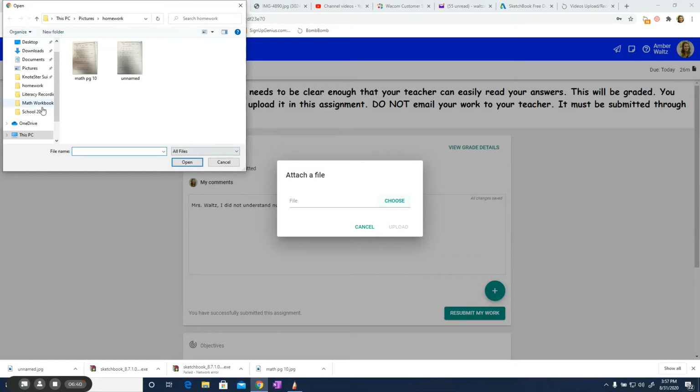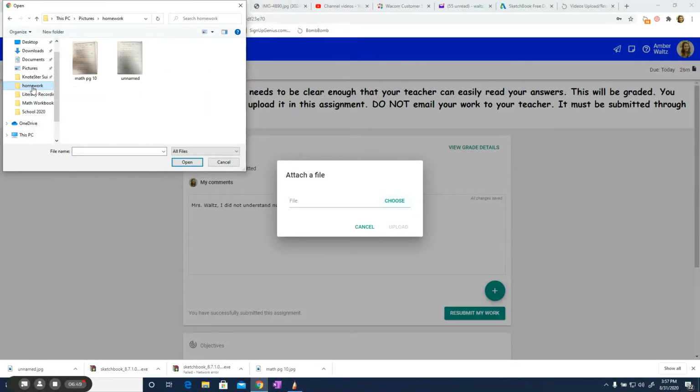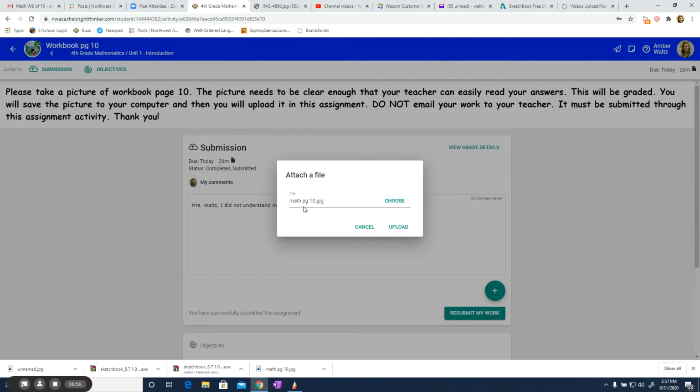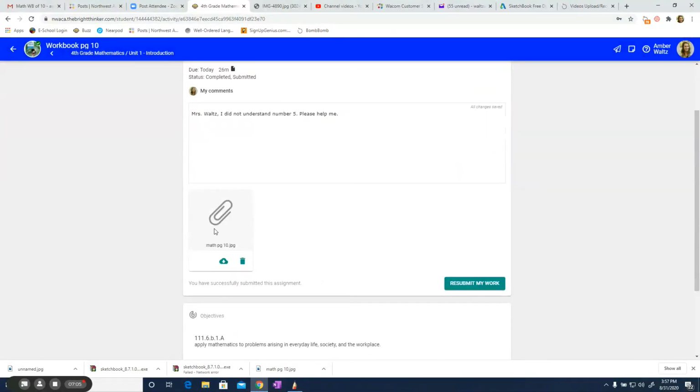Here's why I asked you to make that homework folder. See over here, there's your pictures. And if you come down, we made a homework folder. So then you can click on your homework folder. Math page 10, click open. And then you can open it and it says math page 10. And then you want to click upload. You click upload, it should come up right here with a paperclip. It means you have now attached your assignment right here into this page.